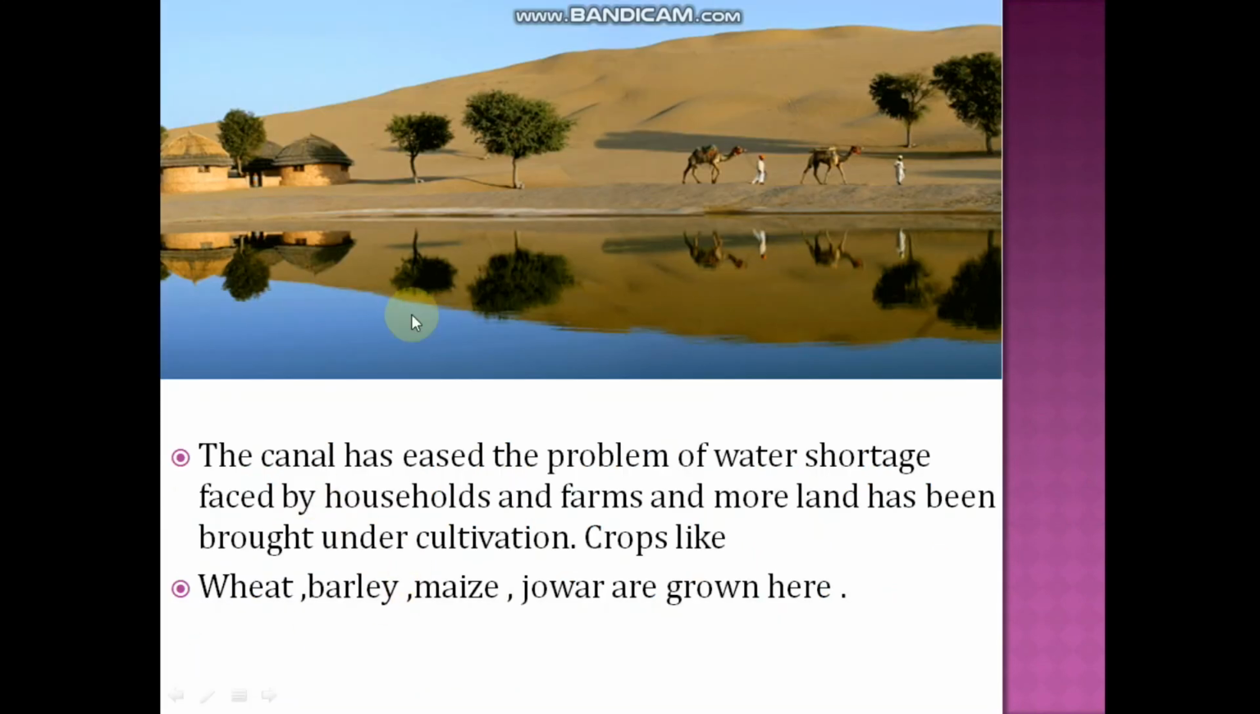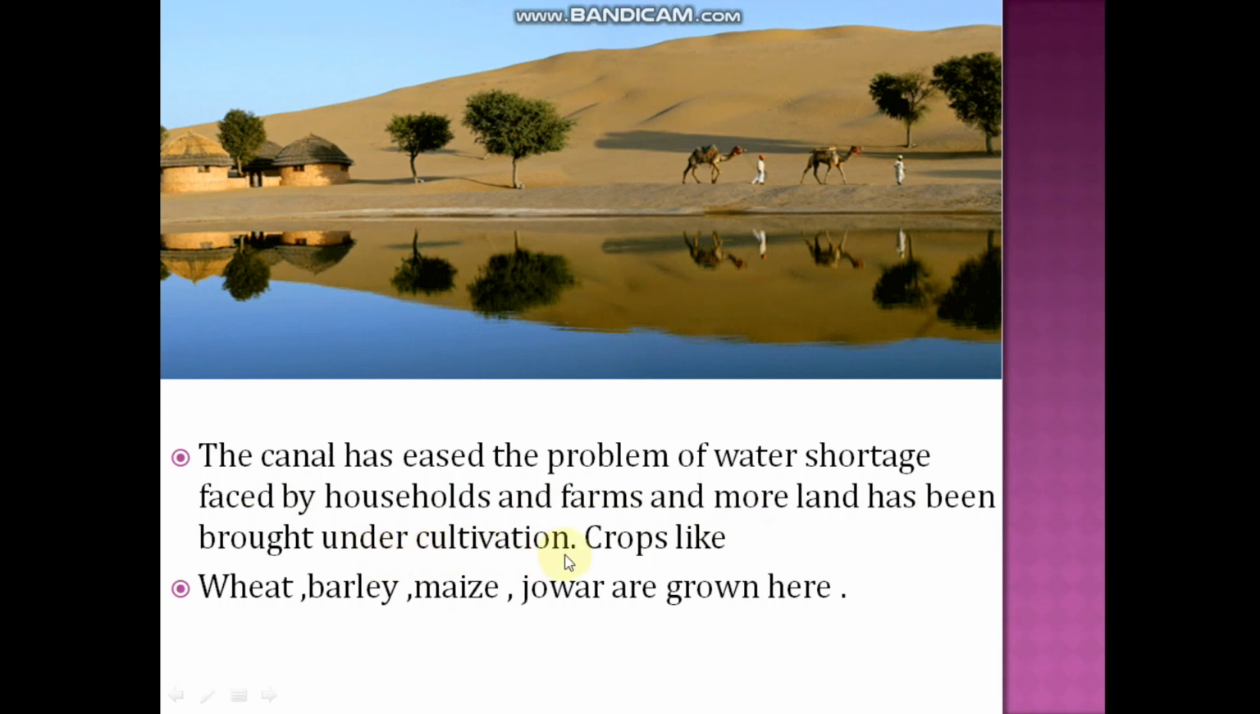This is the beautiful scene of the desert here. Here you can see a camel, which is called the ship of the desert. The canal has eased the problems of water shortage faced by households. So building this canal has solved at least some of the problems of the people. Water shortage faced by households and farms has eased, and more land is being brought under cultivation.